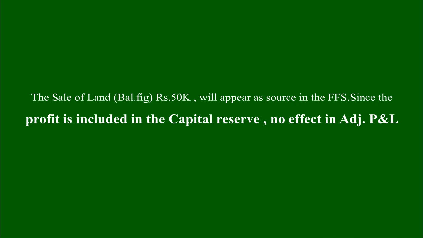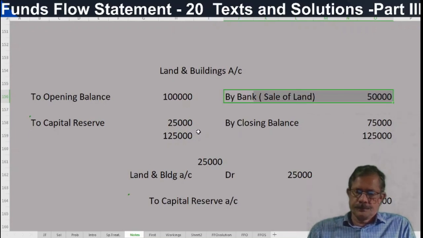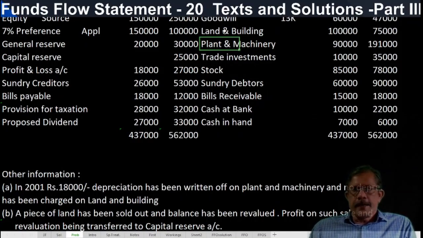And it has nothing to do with the calculation of funds from operation. This profit and loss on sale of fixed assets, directly debited or credited to the capital reserve account or a general reserve account, nothing to be adjusted while preparing funds from operation. Correct? Okay? So the land and buildings account is over.